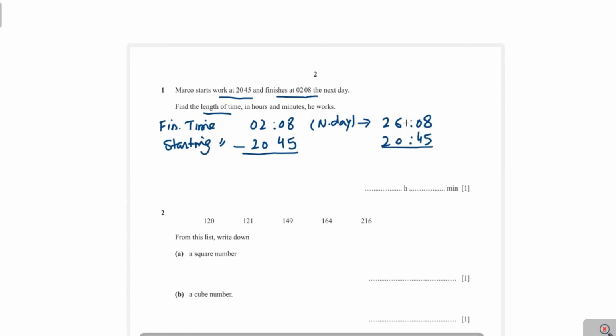Now before taking the difference, you see here 45 minutes cannot be subtracted from 8 minutes. Therefore, we take 1 hour from here. Now that value becomes 25 hours and that becomes 68 minutes. Now we will take the difference and that is 5 hours and 23 minutes. That is the answer.